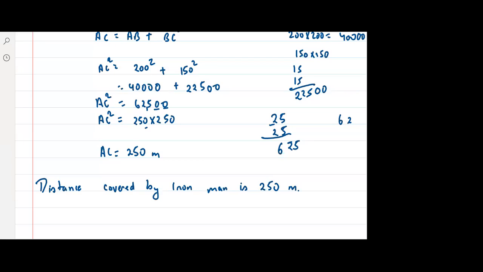I'll tell you, right? If you prime factorize 625, so it is what? 5, then it is 125. Then again 5, that is 25. So you will get what? 5 into 5, 25 into 25. Yes or no? Ayana, tell me, yes or no? Can I say yes, sir? I can get it, sir.